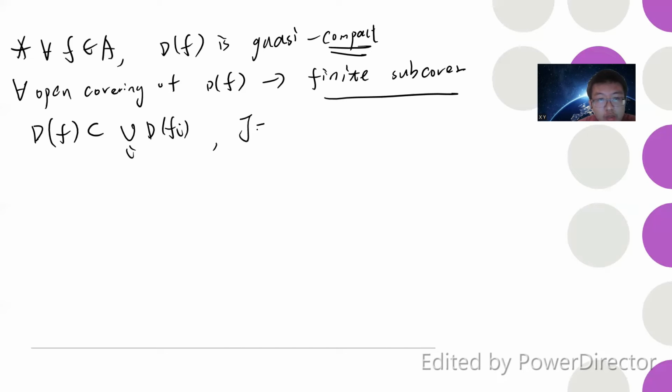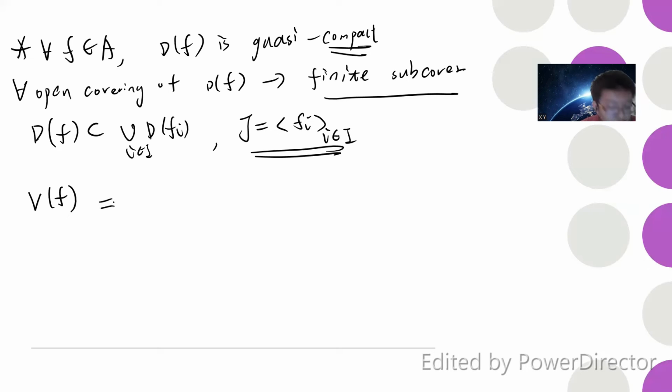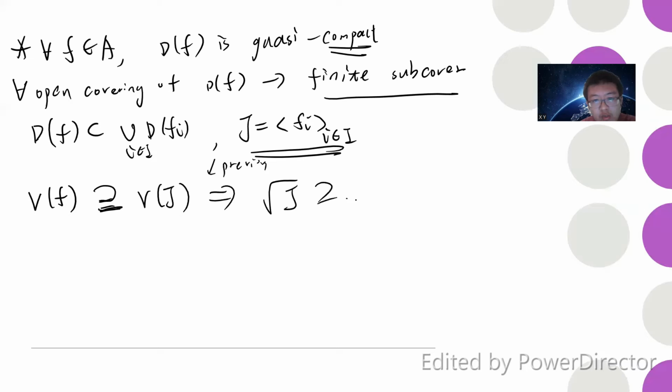So let's take J to be the ideal generated by the Fi, where this is the index i. Okay, so I take J to be the ideal generated by this, which tells you that the vanishing of F, by definition, covers V of J. This is the previous property of the vanishing set, and using the previous results that we know, the radical of J will cover the radical of F.